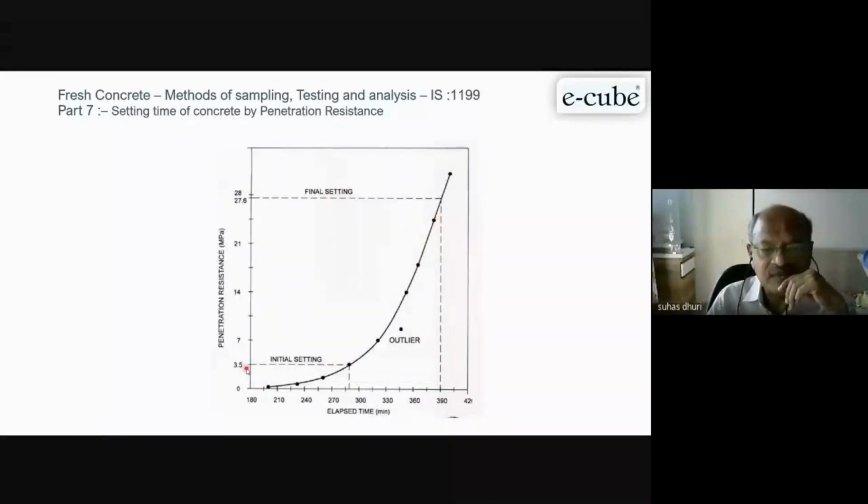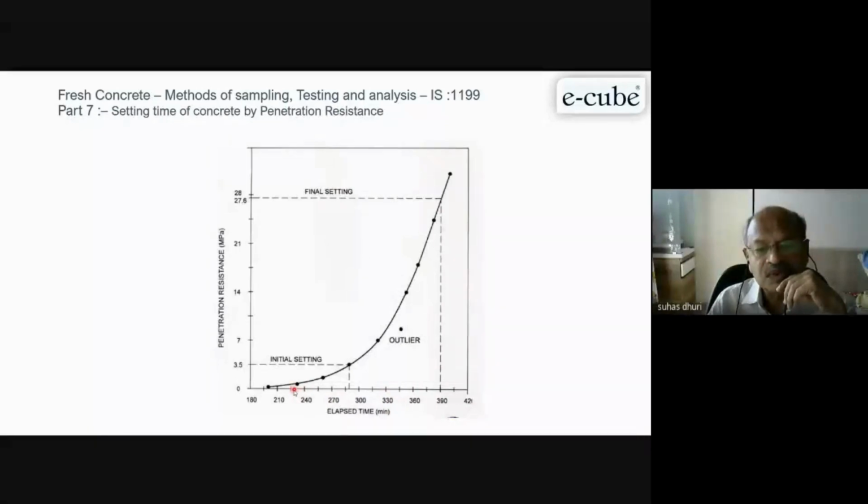And you will find that at 3.5, and this is the time, maybe 270 or 280 minutes level, it takes an initial set. And final set at 27.6, maybe around 390 minutes. Now this time will vary with your type of cement, water binder ratio, ambient conditions. This time will vary. It may go to 300, 360 like that.